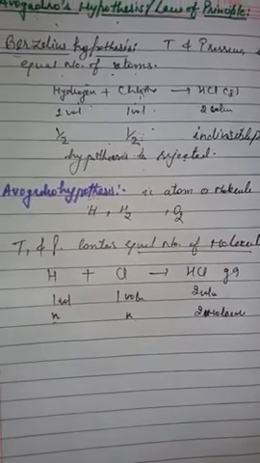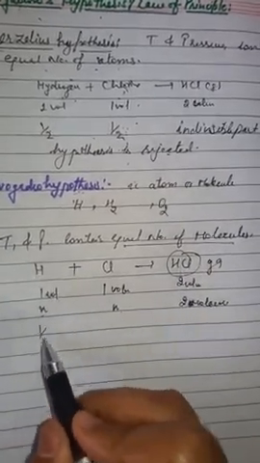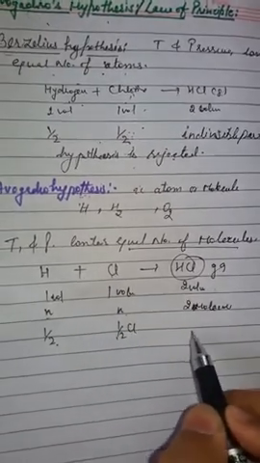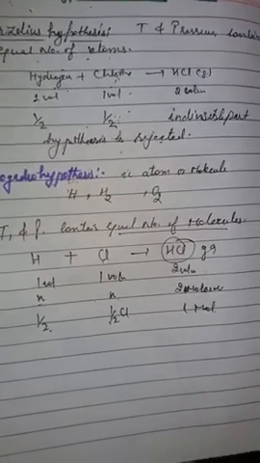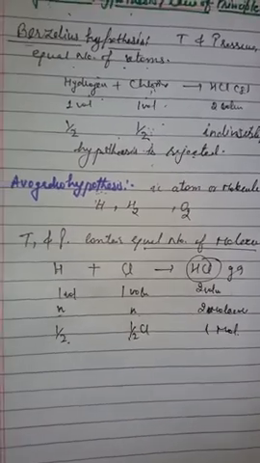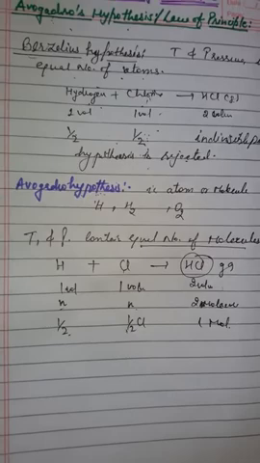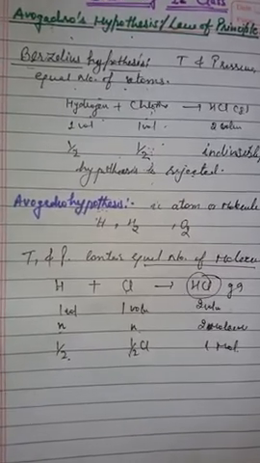But here one molecule of hydrogen chloride gas is formed by the use of half a molecule of hydrogen and half a molecule of chlorine. Because a molecule contains one or more atoms, Dalton's atomic theory does not conflict, and this hypothesis is valid for this law of principle. Okay students.